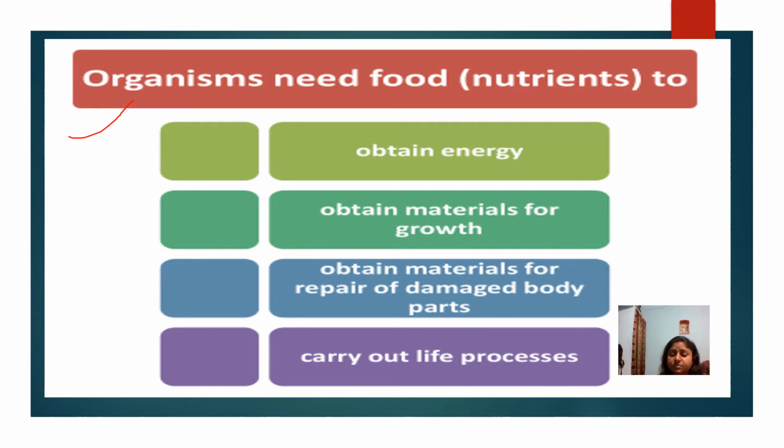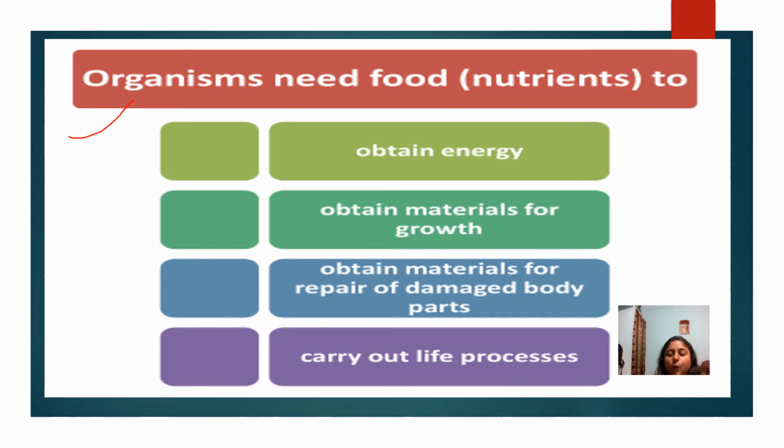If some tissues or muscles in our body are damaged, nutrients help us to repair those body parts. And lastly, nutrients help us to carry out our life processes.